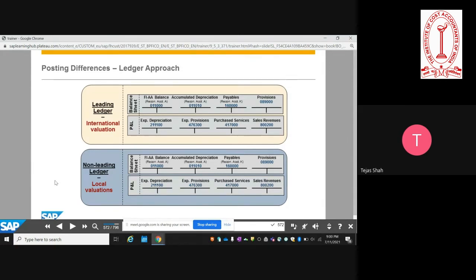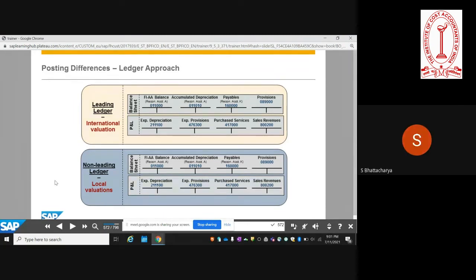So in IFRS books, the FX fluctuation valuation run will happen only on transactions other than US dollars. But for my IGAP, if my functional currency or local currency is INR, then it will have to run the FX fluctuation run on all the transactions other than INR. So under both the ledgers, the transactions on which the FX revaluation has to be done are different transactions. So can I have two valuation runs?